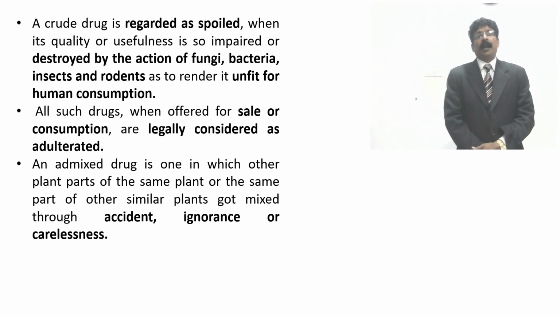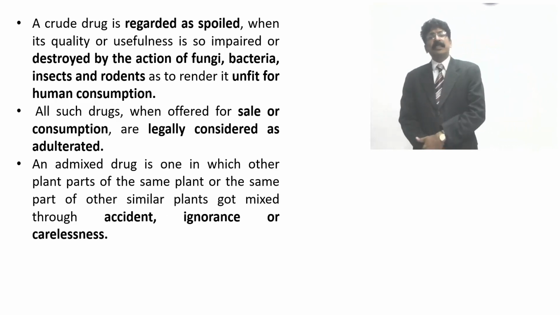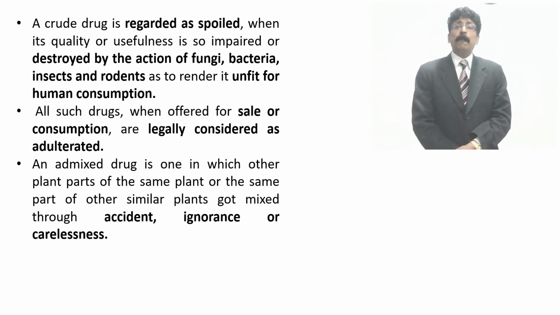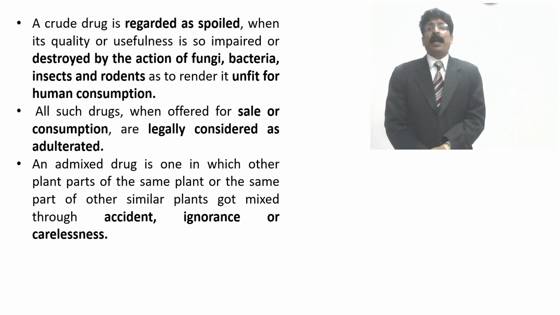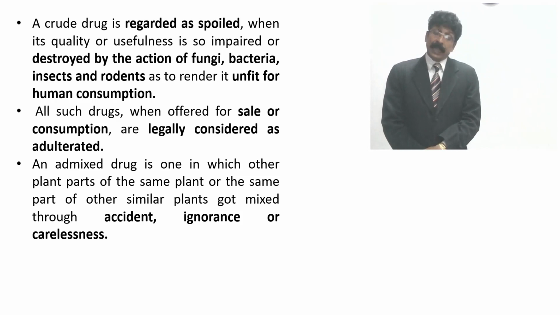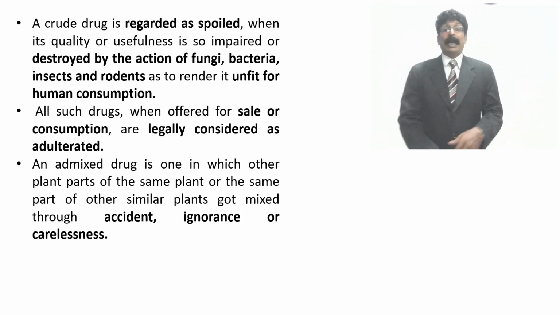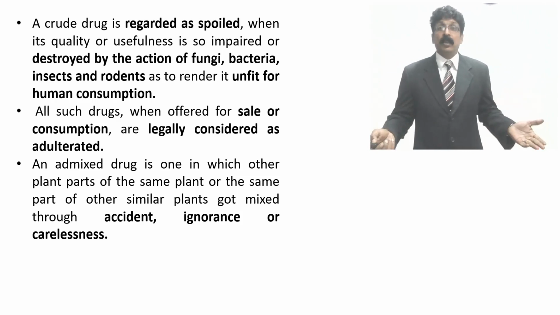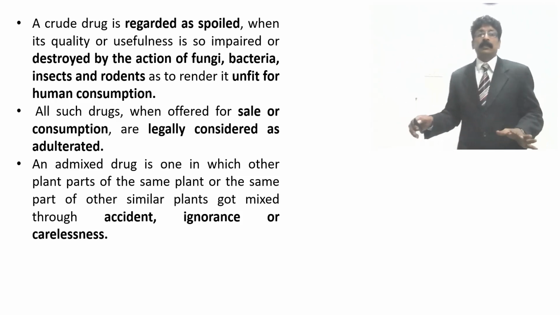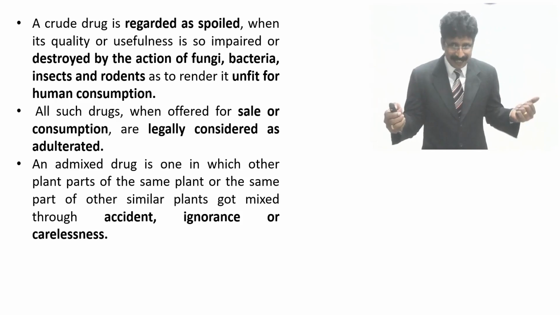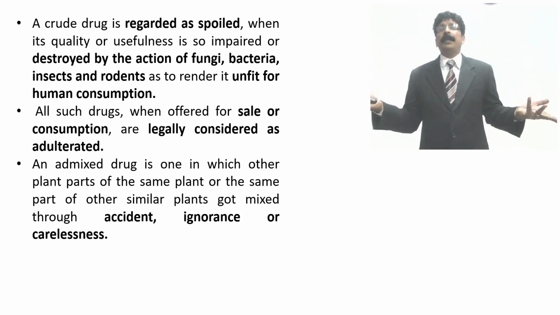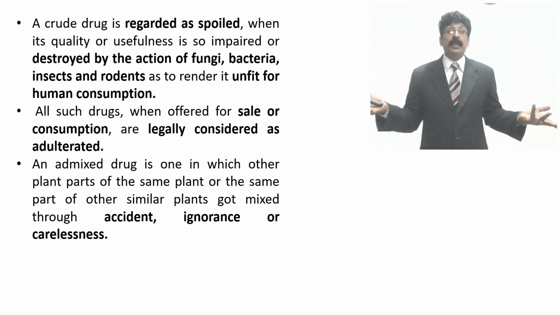An admixture drug is one in which other plant parts of the same plant, or the same part of other similar plants, got mixed in accidentally, or by ignorance, carelessness or even lack of knowledge. They are considered to be adulterants.